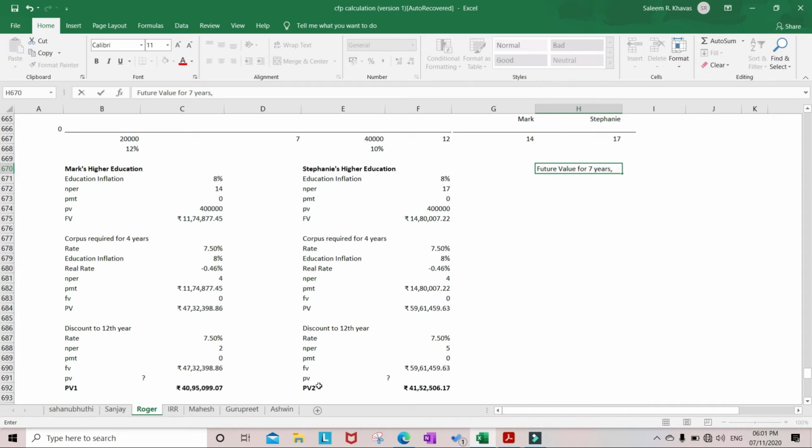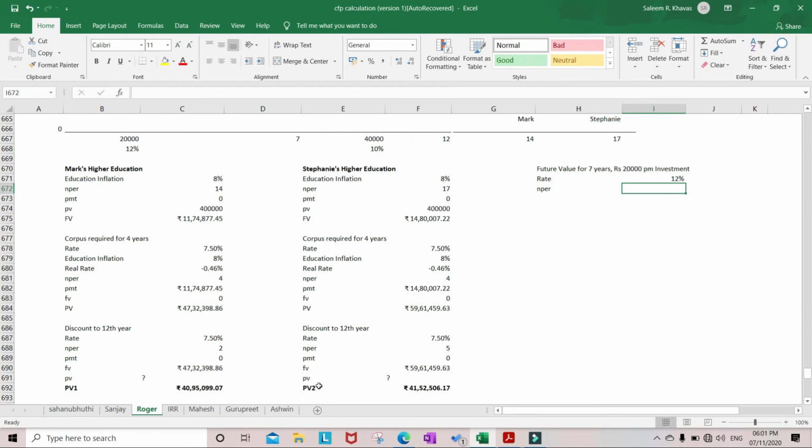Rupees 20,000 per month investment. So here is the aggressive investment, and the rate of aggressive investment is 12%, and N per is for 7 years. But the investment is given as monthly investment, therefore we need to calculate the nominal rate here.